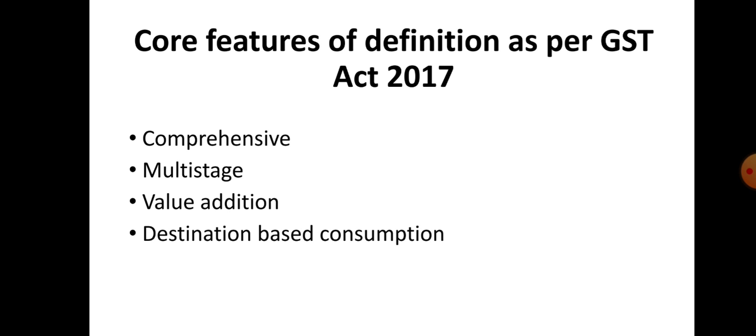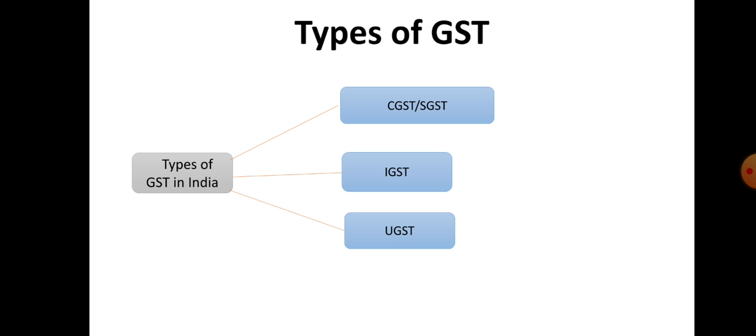The characteristics or the main core features of GST is that it is a value added tax that is levied on sale of goods and services. GST is a destination based tax, means consumption based taxation is followed. GST is a comprehensive tax and it allows input tax credit for every supplier. GST eliminates cascading effects and it brings uniformity in the tax structure. Types of GST.